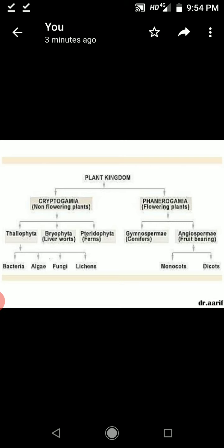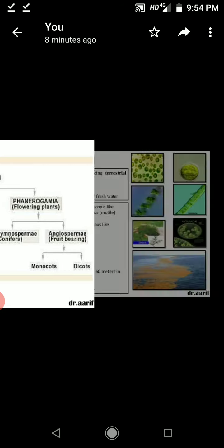In your syllabus you are going to study in detail from the algae up to the pteridophytes. See here, first is algae. So what are the algae? Algae are mostly aquatic, some being terrestrial also, and a few grow on other plants.